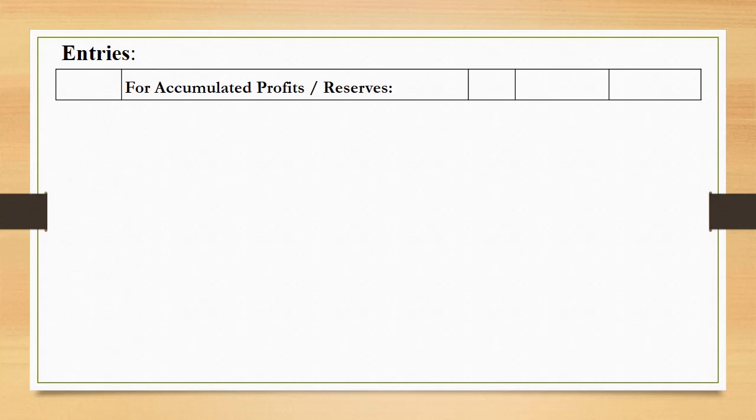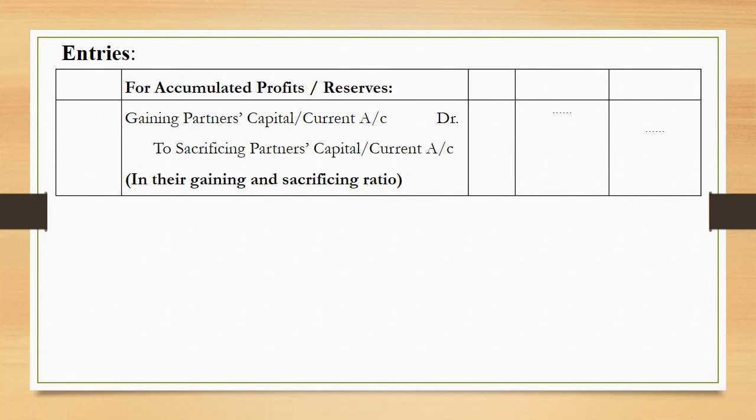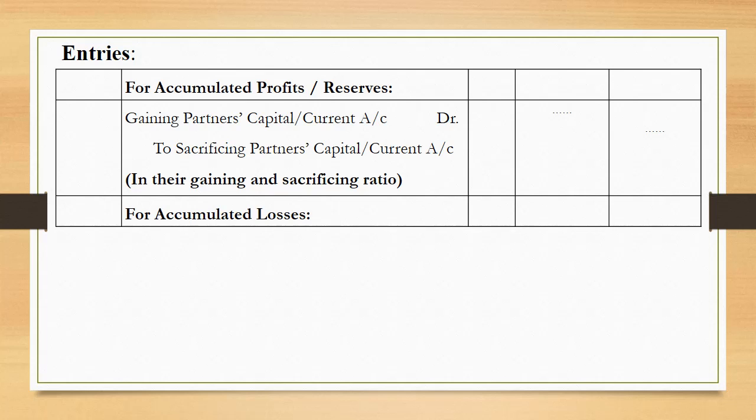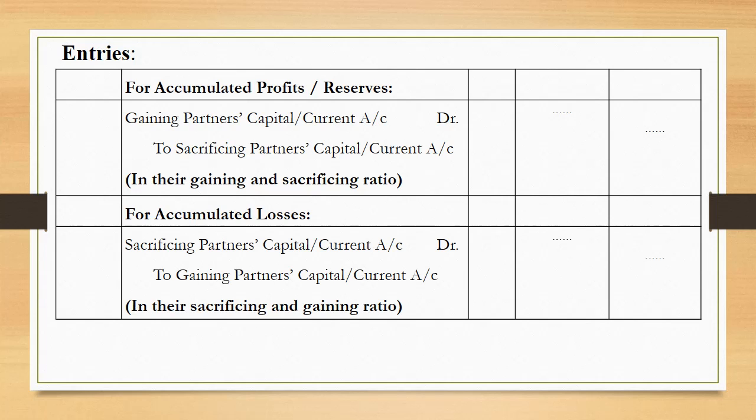What are the entries required for accumulated profits or reserves? Gaining partners' capital or current account debited to sacrificing partners' capital or current account. Gaining partners' account will be debited in their gaining ratio and sacrificing partners' capital or current account will be credited in their sacrificing ratio. For accumulated losses, the entry needs to be reversed. Sacrificing partners' capital or current account debited to gaining partners' capital or current account in their sacrificing and gaining ratio respectively.